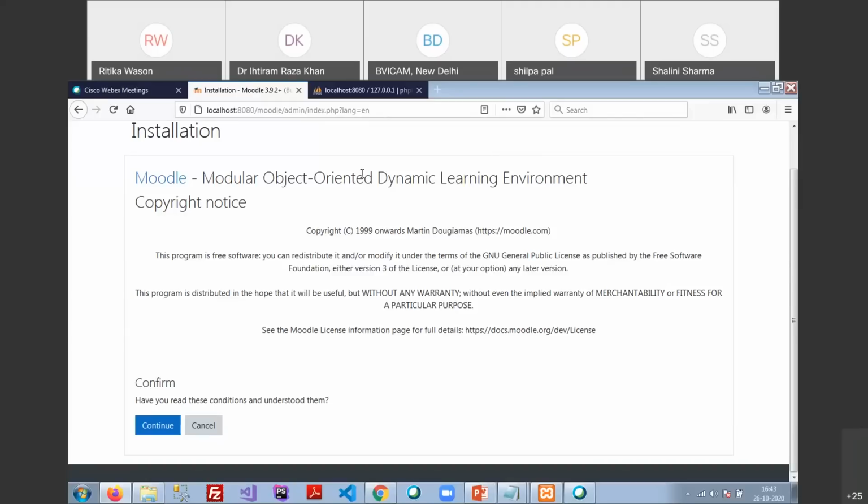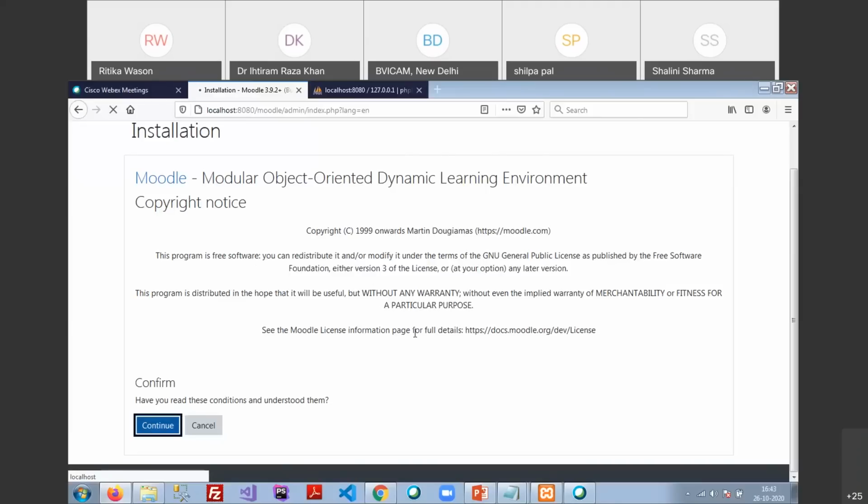Okay, so it is just a kind of acceptance of terms. This is open source, so you can extend Moodle, but if you lose any data, then we are not responsible for that. That is just the copyright notice provided by them.